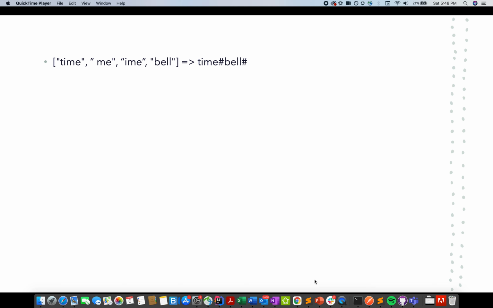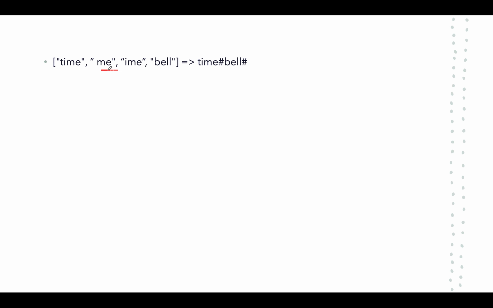So the problem reduces to identifying the duplicate set of elements that are somehow covered by the larger elements in your data set. For example, me is already covered by time. IME is already covered by time. So what we are interested in is finding out those elements that somehow get covered by other elements in your data set. How can we do that?